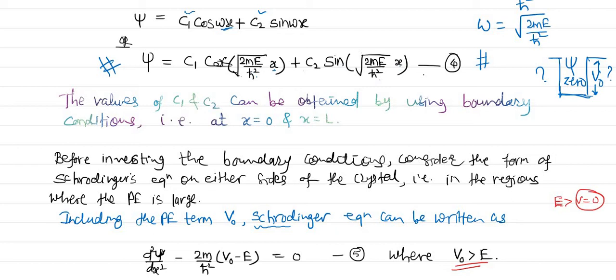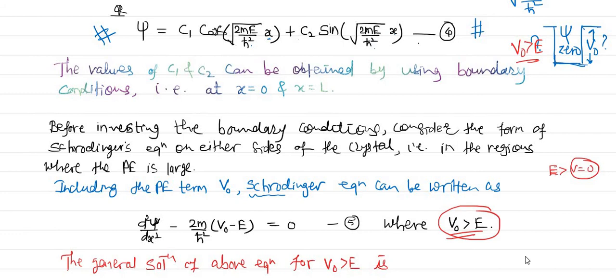But when we are outside the box, V0 is greater than E, so here we cannot write E minus V0. We have to write V0 minus E, and therefore here it is a negative sign equal to 0. This is the Schrodinger equation outside the box, right?